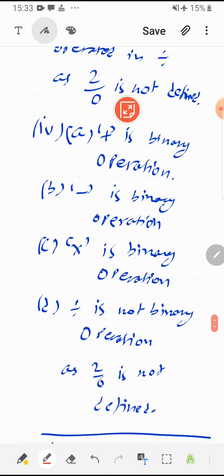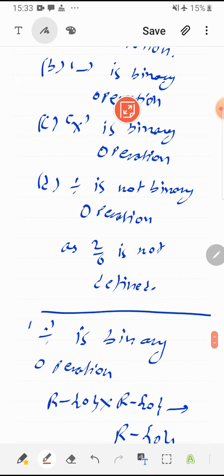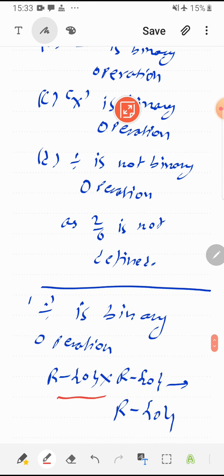So one thing comes to our mind: is division a binary operation or not? The answer is yes, it is a binary operation, but from R minus singleton 0 cross R minus singleton 0 to R minus singleton 0. So it is a binary operation here.